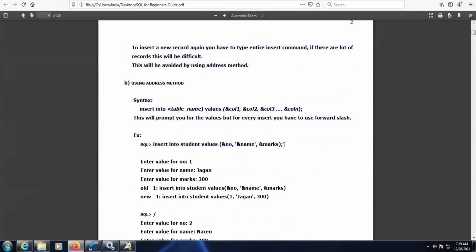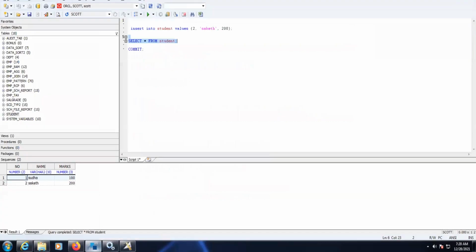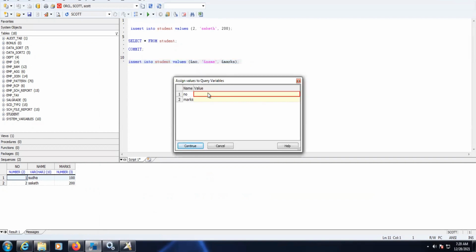Now let's copy this and provide the values, like 3 and marks 300.